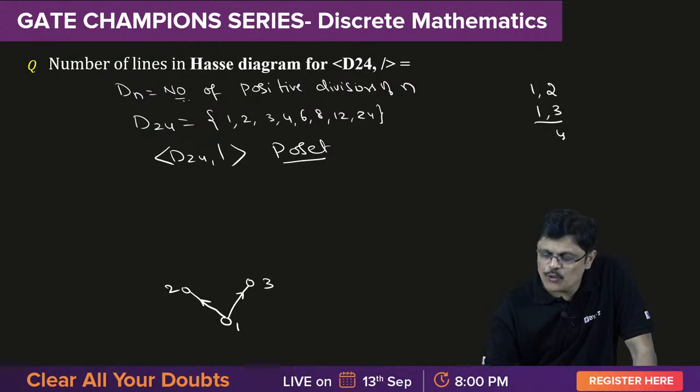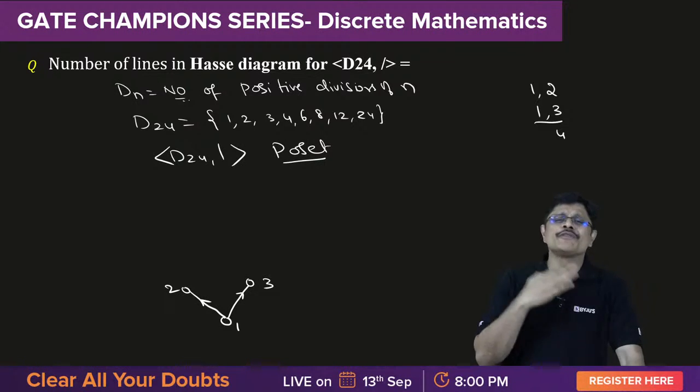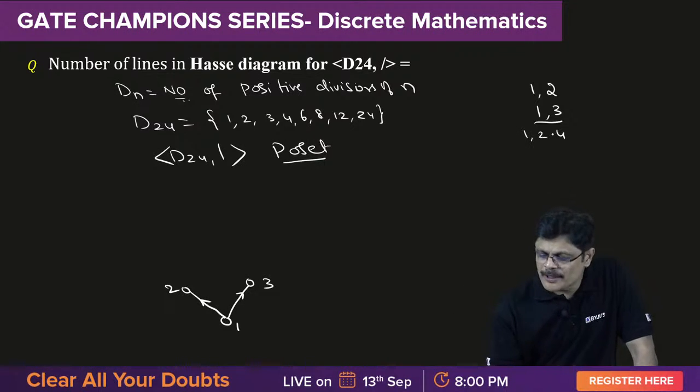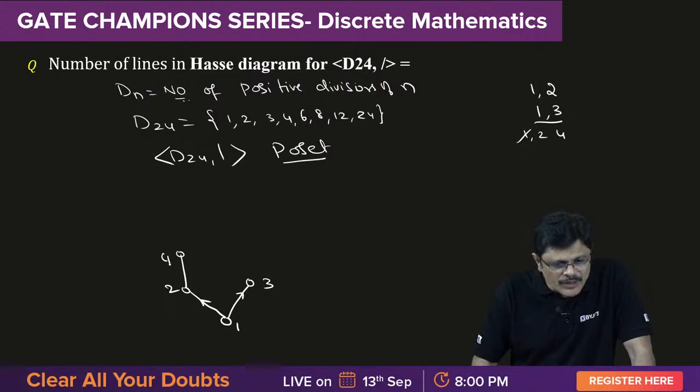Then comes 4. Who are related to 4? That is, less than 4 which divides 4. What are they? 1, 2. But 1 is already covered by 2. So 2 is covered by 4. That is, 4 covers 2.